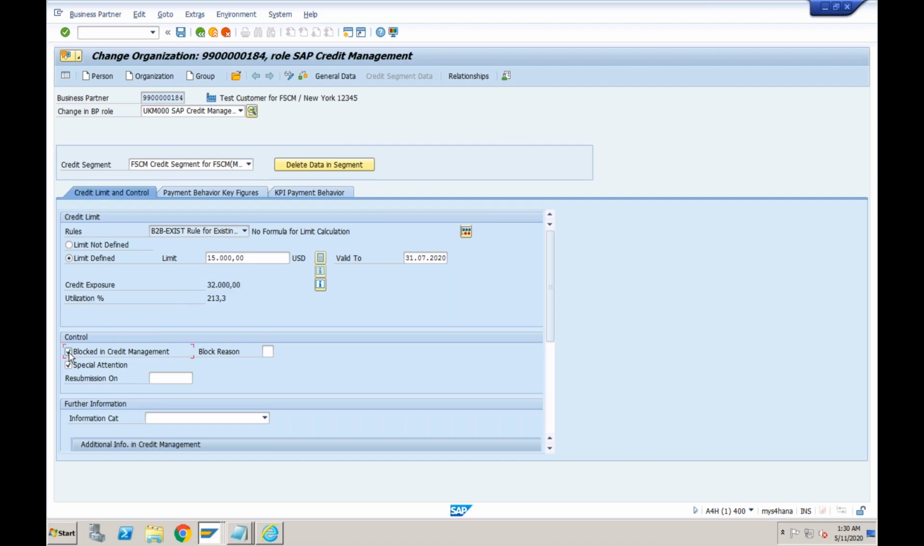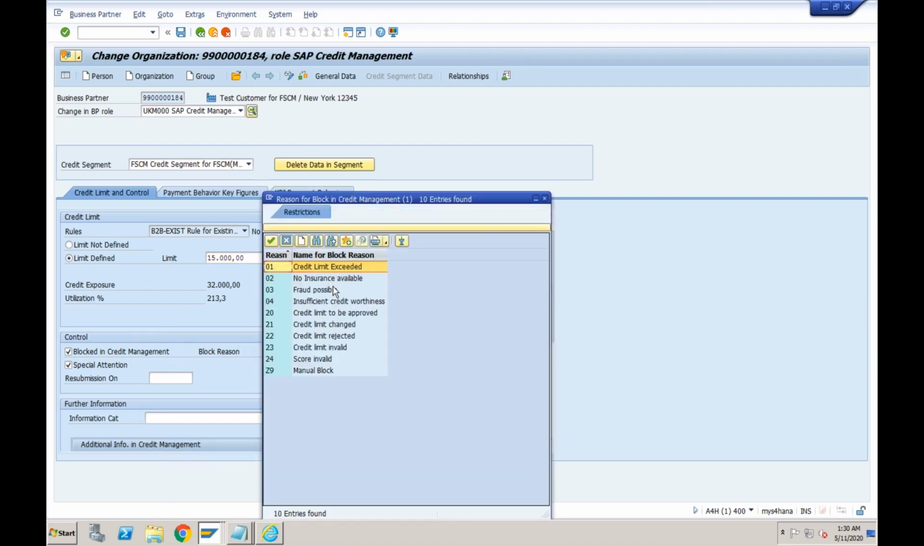Let's say if I block this customer in credit management, which means I don't want to give any credit to this customer. I just came to know that this customer is bankrupt, or maybe this customer is not paying the amounts of the other competitors in the market. So I just want to make sure that this customer is blocked in the credit management. And the blocking reason, there are multiple blocking reasons.